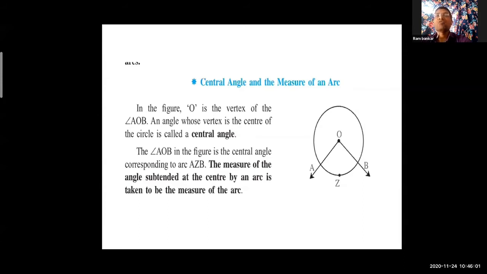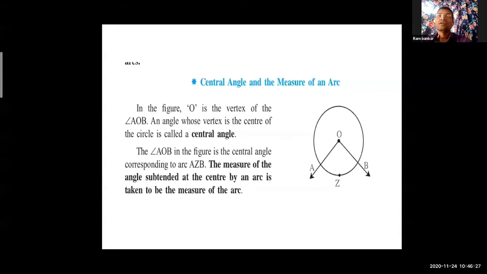An angle whose vertex is the center of the circle is called a central angle. What is meant by central angle? Again, read: an angle whose vertex is the center of the circle. ऐसा एंगल सर्कल का जिसका वर्टेक्स क्या है? मिड पॉइंट है सर्कल का.